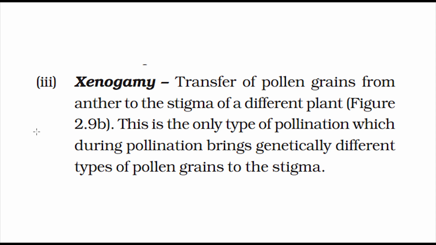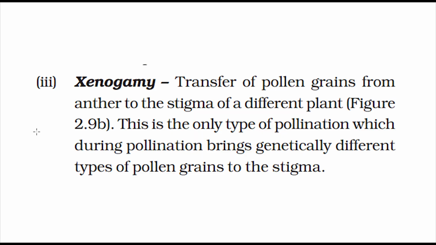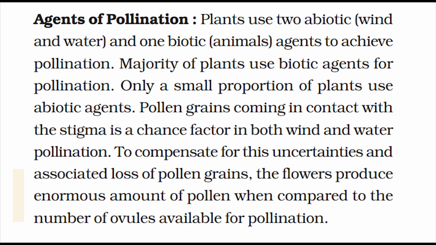3. Xenogamy. Transfer of pollen grains from anther to the stigma of a different plant, figure 2.9b. This is the only type of pollination which during pollination brings genetically different types of pollen grains to the stigma. Agents of pollination. Plants use 2 abiotic, wind and water, and 1 biotic, animals, agents to achieve pollination.